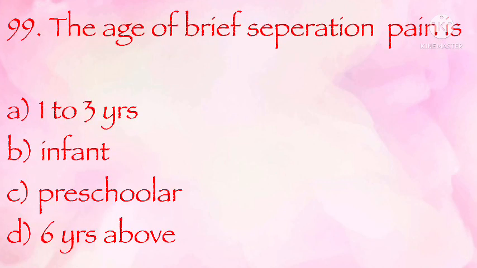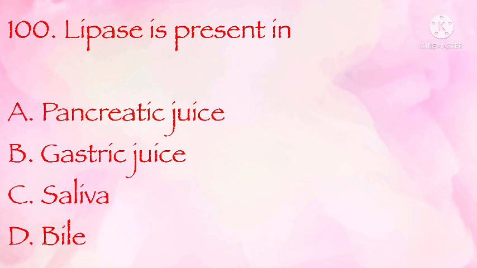The age of brief separation pain is 1 to 3 years, infant, preschooler, 6 years above. The correct answer is A, 1 to 3 years. Lipase is present in pancreatic juice, gastric juice, saliva, bile. The correct answer is A, pancreatic juice.